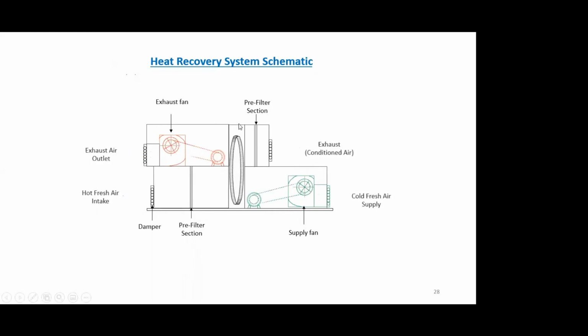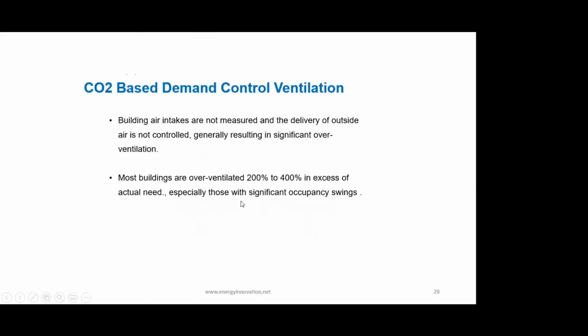If you see, this is the rotating wheel and this is the fresh air which comes through the lower part of this equipment, and this is how the air is exhausted out. So this is a very common device which is used to temper the fresh air and reduce the load on the air conditioning system. Another important feature in design is CO2 based demand control ventilation.